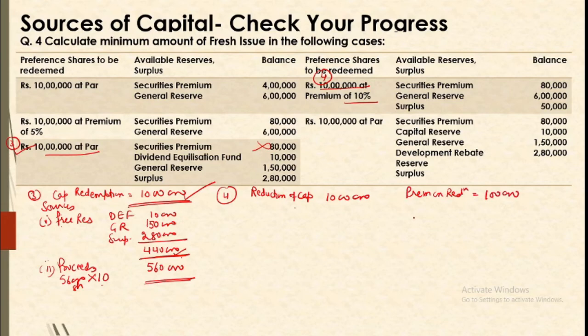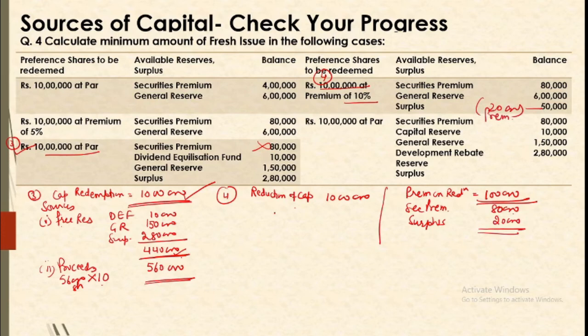We'll first take up securities premium. Securities premium available is 80,000. Alright. Then we need surplus also, because we have 1 lakh in all to be matched, but securities premium is just 80,000, so we will need an additional 20,000. So out of this surplus we will be using 20,000 for cancelling premium on redemption.